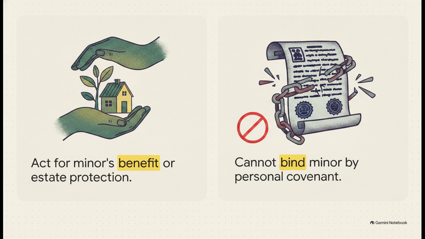On the plus side, a natural guardian has the power to do all acts that are necessary, reasonable, and proper for the benefit of the minor or for the protection and benefit of their estate. It's a broad, empowering rule, but it comes with an absolute restriction right next to it. The guardian can, in no case, bind the minor by a personal covenant. Simply put, they cannot enter into a contract that makes the kid personally liable.